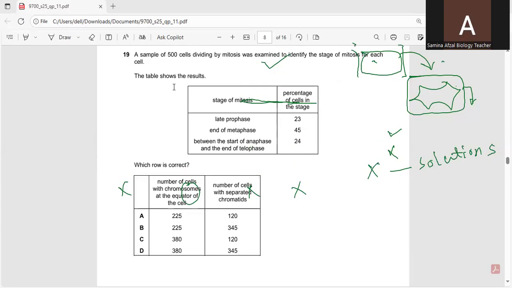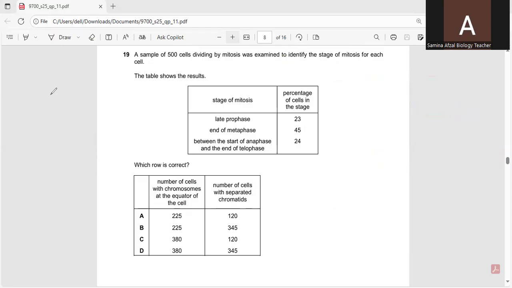Now moving towards question number 19. Question number 19: a sample of 500 cells dividing by mitosis was examined to identify the stage of mitosis for each cell.